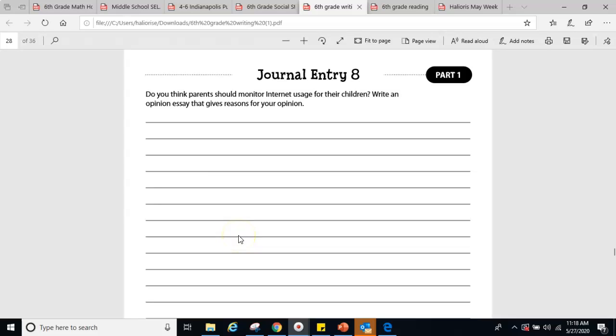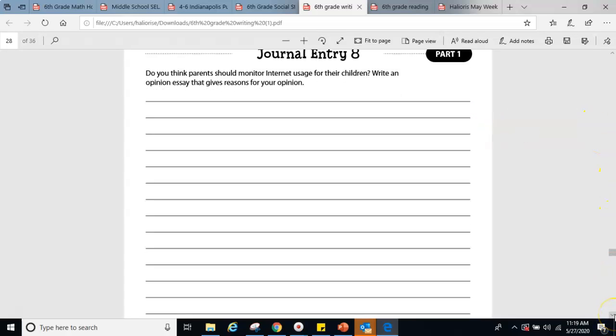Writing and language arts. We are starting this week off with journal entry 8. Do you think parents should monitor internet usage for their children? Write an opinion essay that gives you reasons for your opinion. So you're either going to err on the side of yes, or you're going to go on the side of no. If you choose yes, why then do you think parents should monitor internet usage for their children? If you pick no, then why do you think they shouldn't monitor internet usage for their children? Make sure you give plenty of reasons as to why you chose your answer.